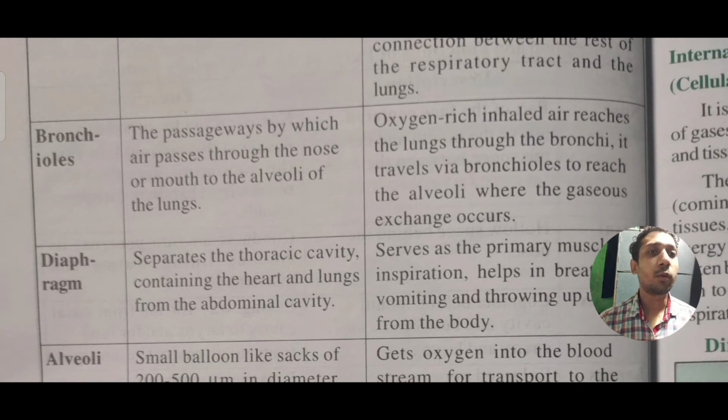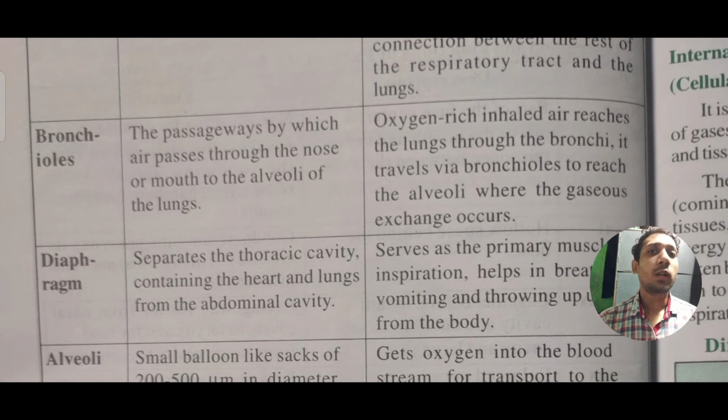For the breathing process, for the exchange of carbon dioxide and oxygen, for mixing the oxygen in the blood and transporting it to each and every part of our body, the lungs are the only thing which is connected with everything, like the lymphatic system, respiratory system, heart, blood vessels, and everything.